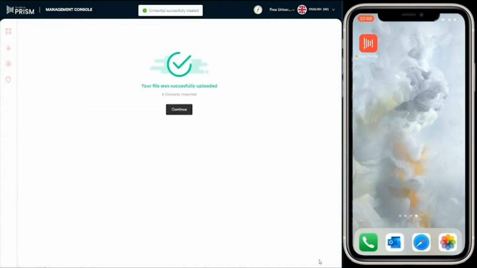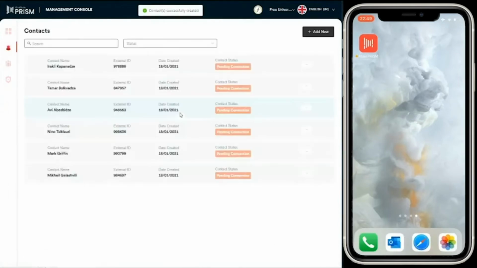And let's go hit done. And you can see that those students have been imported. And we can see those student details, student name, external ID. This is essentially the primary key of that student, and that could be the student ID that's imported from the record keeping system. So you can see that these contacts are pending connection. They haven't connected with the organization with the Atala Prism mobile app.